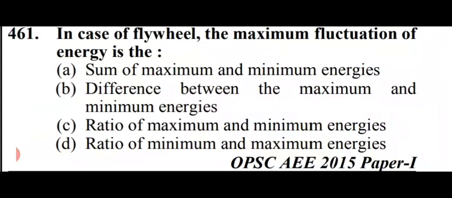Options are sum of maximum and minimum energies. Second option is difference between the maximum and minimum energies. Third option is ratio of maximum and minimum energies. Or the last option is ratio of minimum and maximum energies. So in this case, the right answer is option number B, which is difference between the maximum and minimum energies. Option number B.